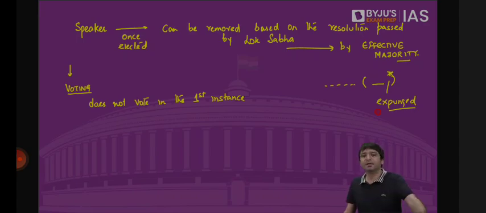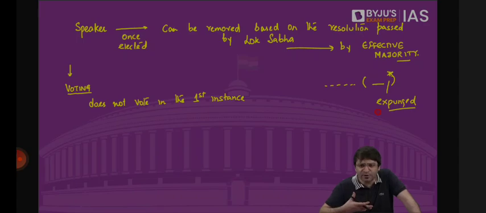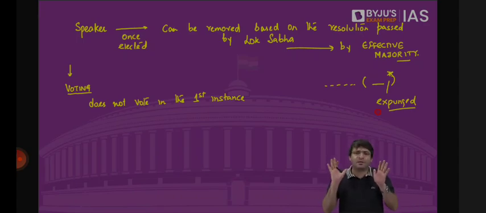Now let's suppose on this particular bill on which there was a debate, now we have to vote. I don't vote in the first instance, although I'm also a member of Lok Sabha, but I don't vote because I am now the impartial member of the Lok Sabha. I am the custodian of the Lok Sabha and the speaker, monitor of the Lok Sabha. I don't vote in the first instance. I vote only when there is a tie.